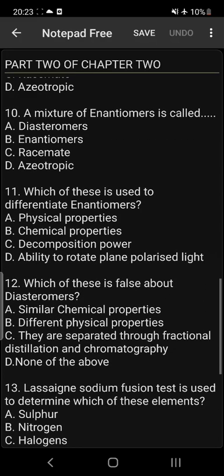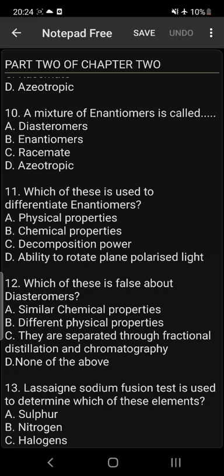Number 11, which of these is used to differentiate enantiomers? A. Physical change. B. Chemical change. C. Decomposition power. D. Ability to rotate plane polarized light. You should note that enantiomers have the same physical and chemical properties, but they are differentiated by the ability to rotate plane polarized light. So the answer is option D.